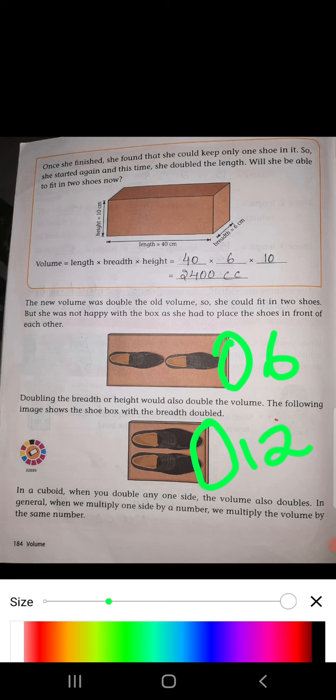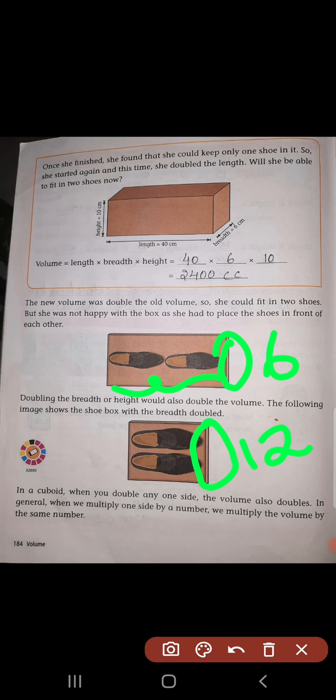So here the height and the breadth also increased. In this box the length is increased. So doubling of any side, like height, breadth and also the length, increases the volume also. The volume also will get doubled.